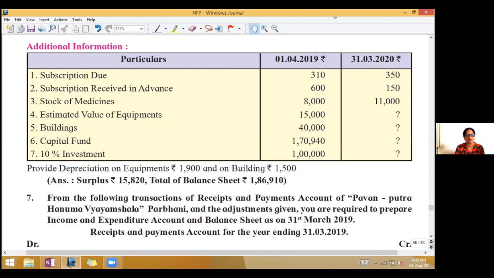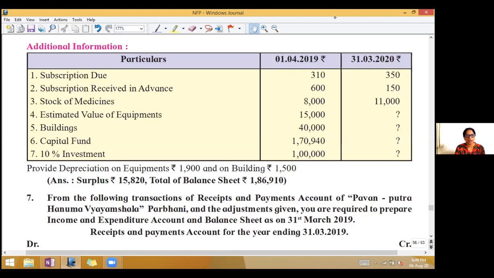Subscription due means it is outstanding subscription. 1st April is 310, 31st March is 350. While solving the problem, I will explain that part. Next is subscription received in advance. It is pre-received subscription. Stock of medicines, we have 8,000 opening stock, 11,000 closing stock.